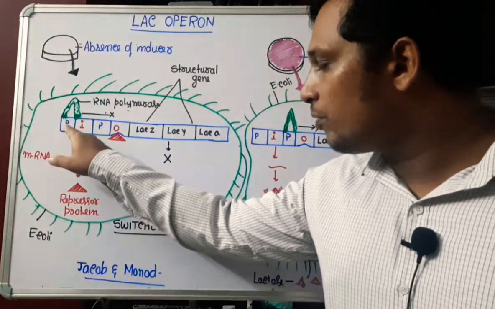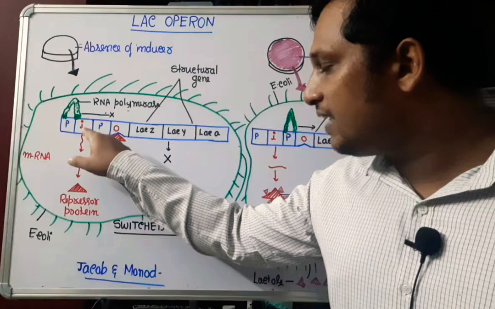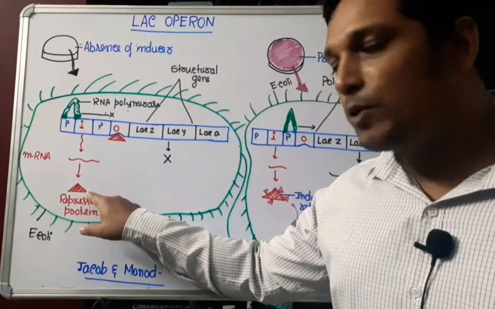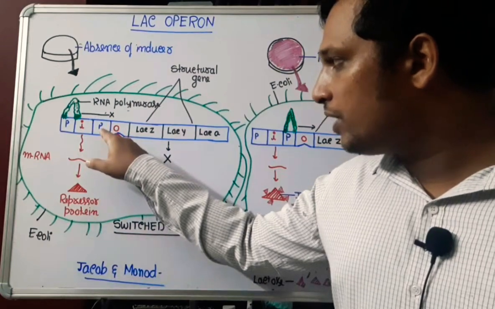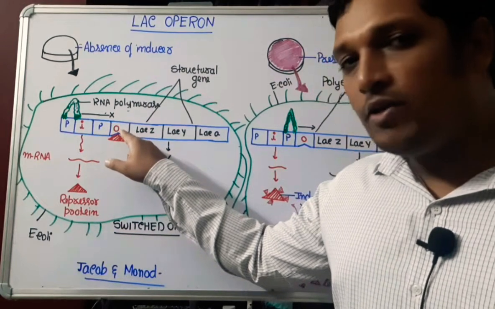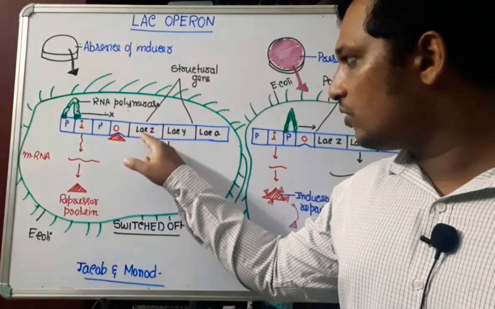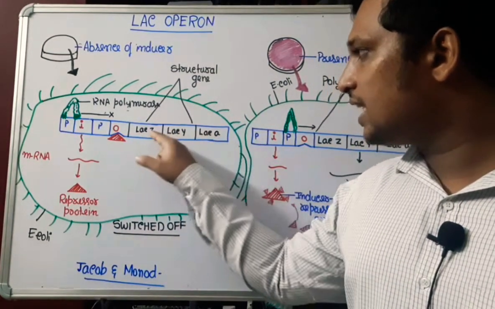So there are two promoters, one for I gene. I refers to inhibitor because it is going to produce an inhibitor protein. One more promoter is there to regulate the operator gene. Operator gene controls all other structural genes.